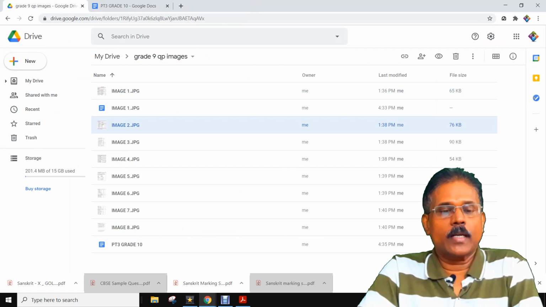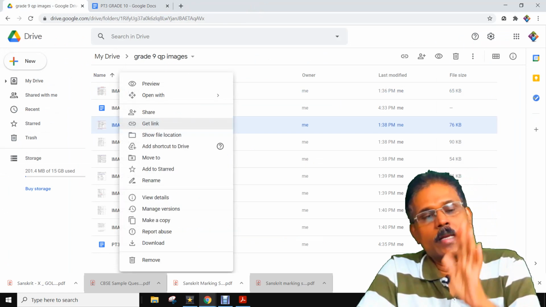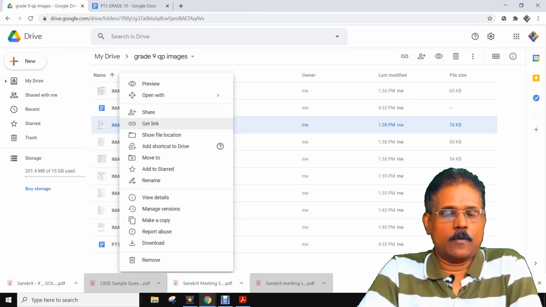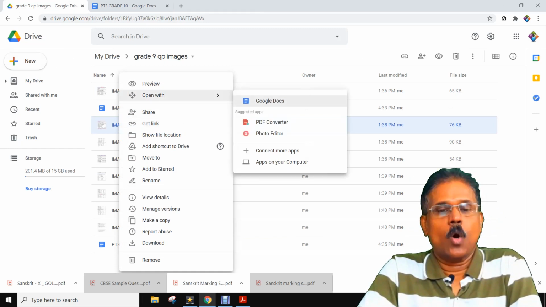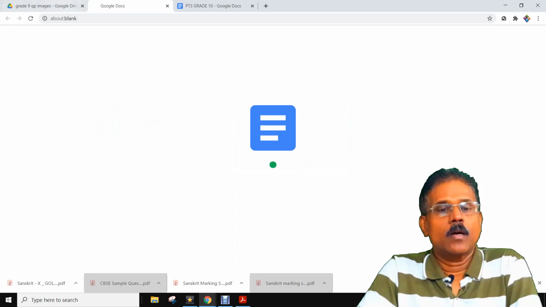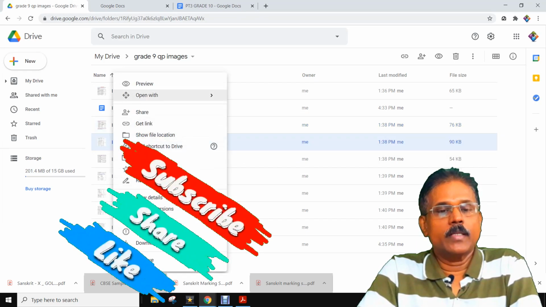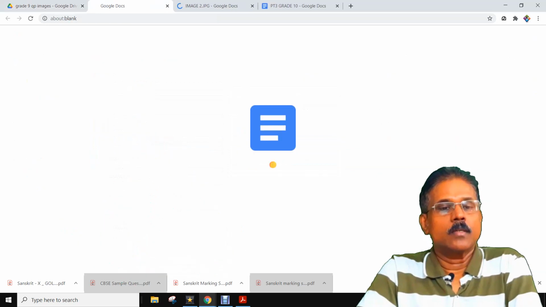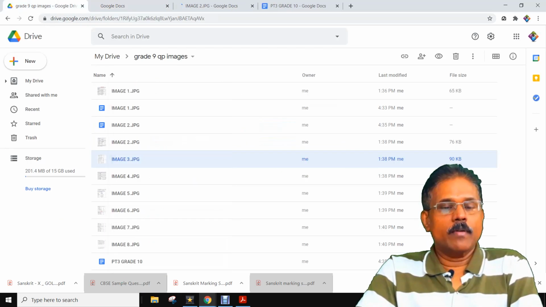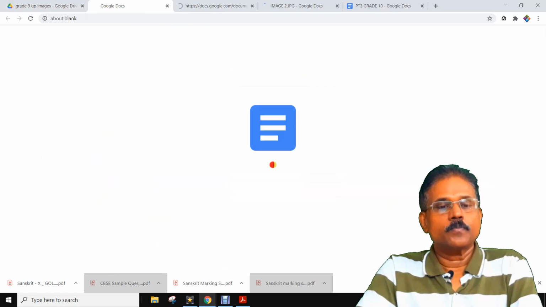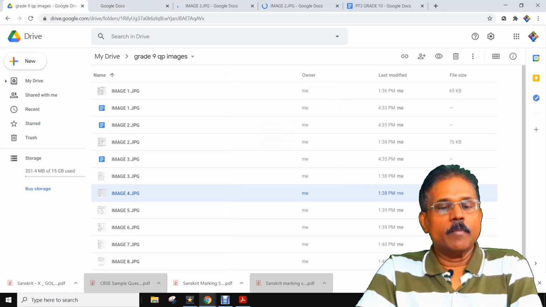For the second image, right click on it. One more thing you can do: you can continuously open all the images together. I will show you. Opening this image, going back to the drive, third image open with the Google Doc, then going back to the drive, then fourth image open with it, then fifth image also.